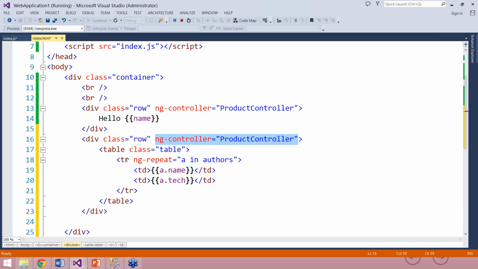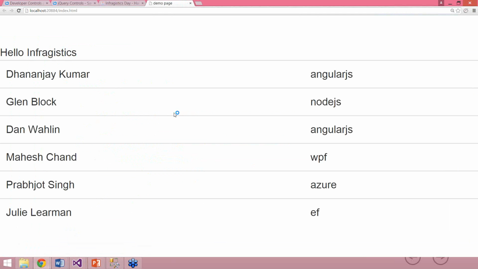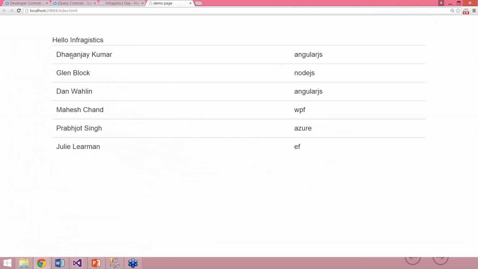Then we are creating a table, saying that the rows should be repeated for the number of rows in the array, and then we are displaying name and take. Now let us go ahead and run the application again, and you see here that we are getting the results from the JavaScript array on the view. Sounds good?